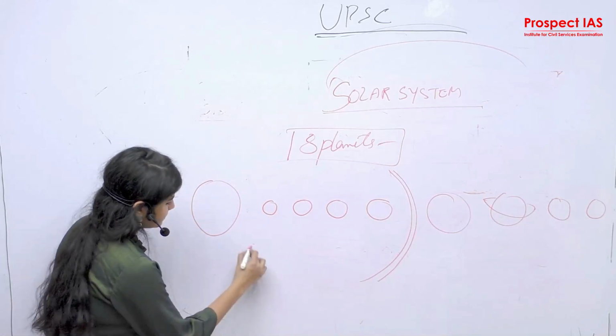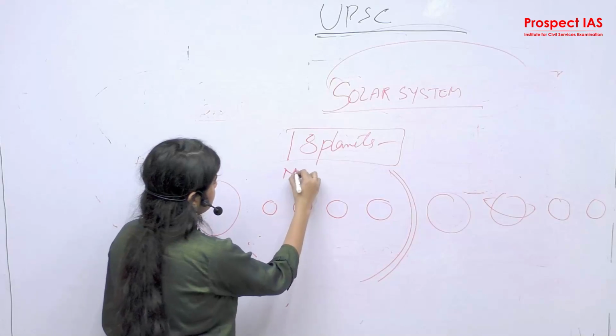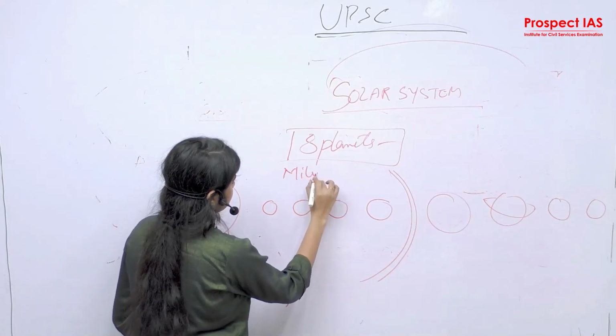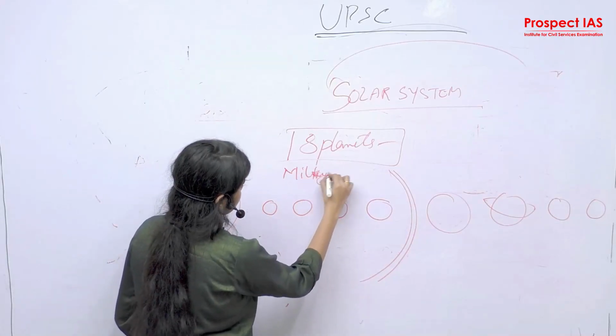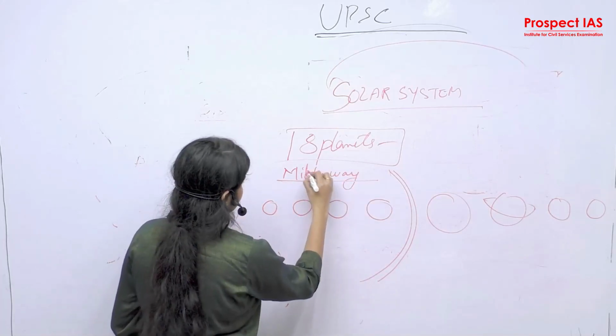Some stars are around in the galaxy. This galaxy we call Milky Way.